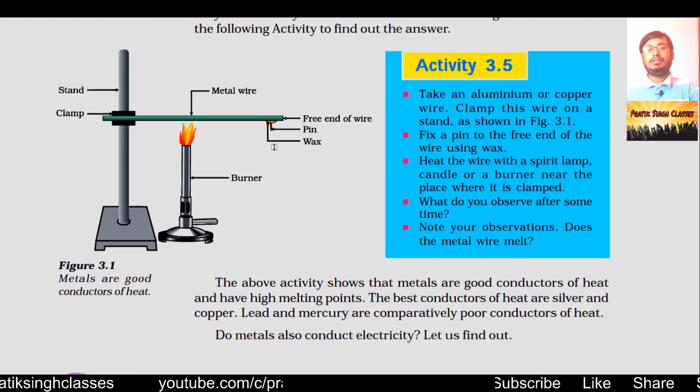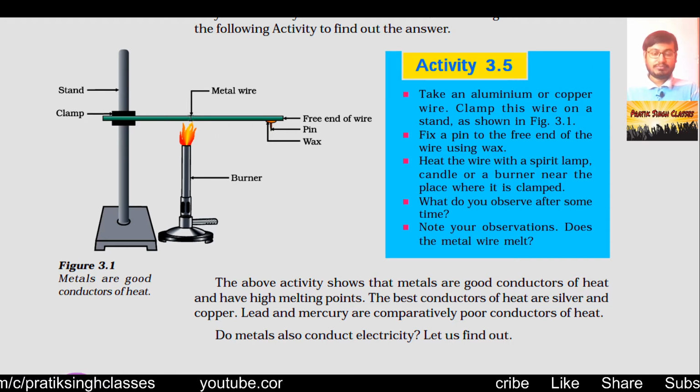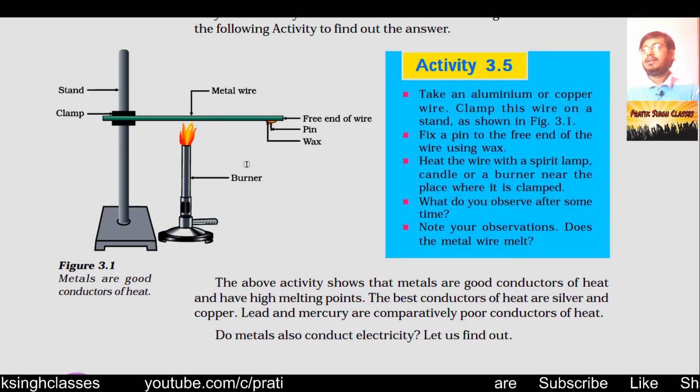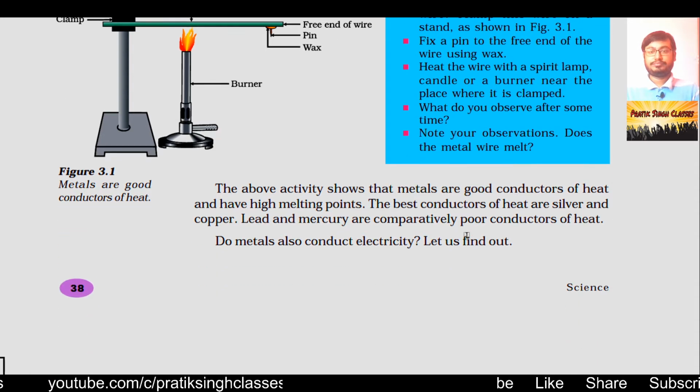But if you measure the time taken by the heat to reach the pin, which is at an equal distance in every experiment with every different metal, you will see that suppose in T minutes heat reaches from the position of heating to the end position in a copper rod, then it may be T plus del x or T minus del x time taken in the case of aluminium. This shows that different metals take different times to let heat pass through them.